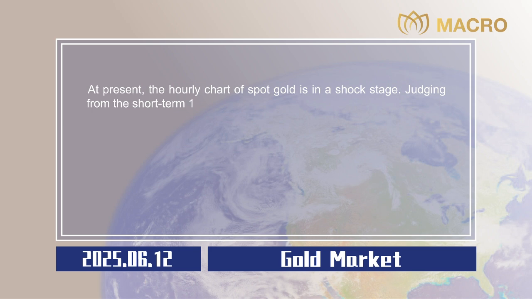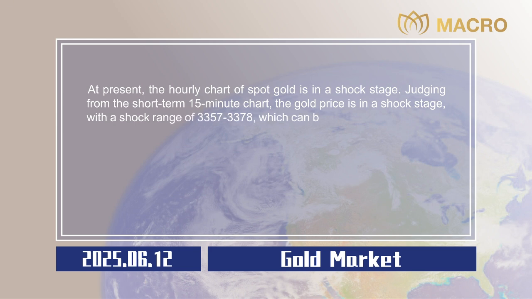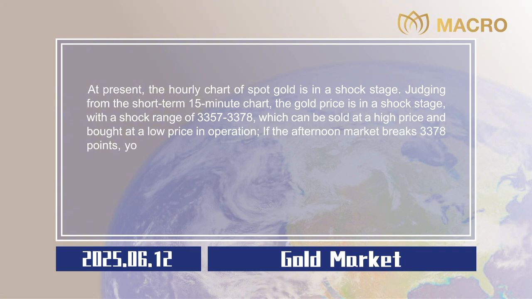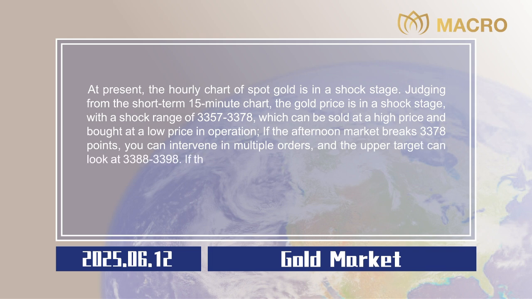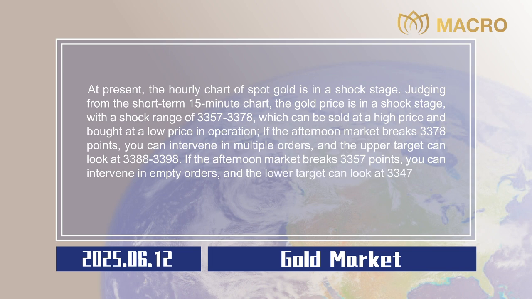Gold market. At present, the hourly chart of spot gold is in a shock stage. Judging from the short-term 15-minute chart, the gold price is in a shock stage, with a shock range of $3357 to $3378, which can be sold at a high price and bought at a low price in operation. If the afternoon market breaks 3,378 points, you can intervene in multiple orders, and the upper target can look at $3388 to $3398. If the afternoon market breaks 3,357 points, you can intervene in empty orders, and the lower target can look at $3347 to $3337. Stop losses are all $5.